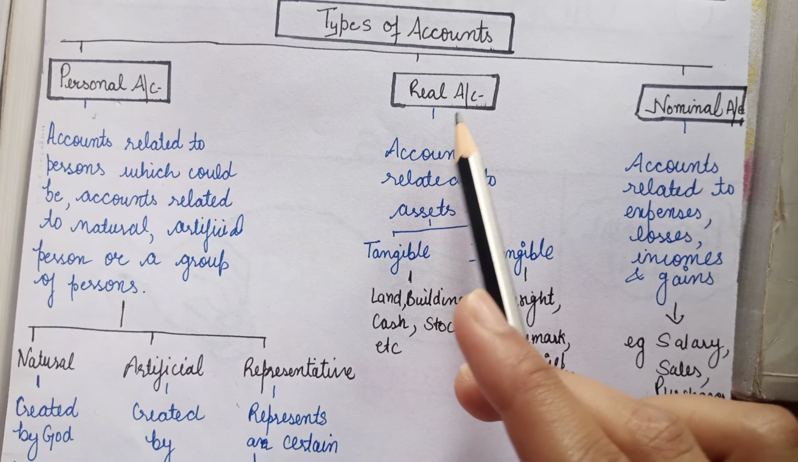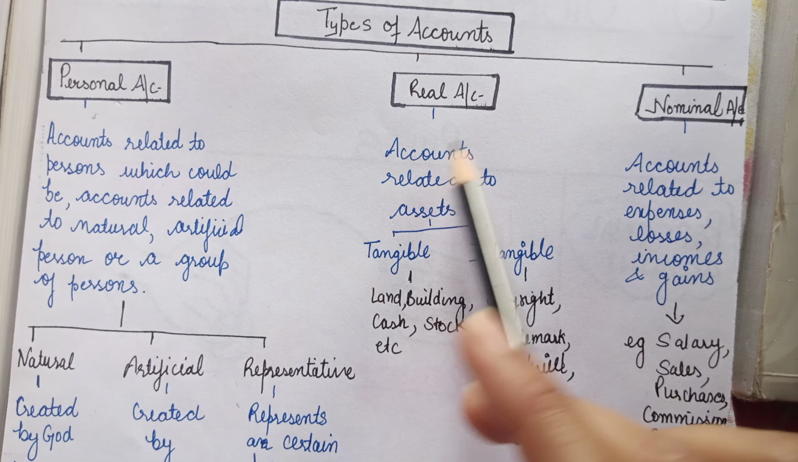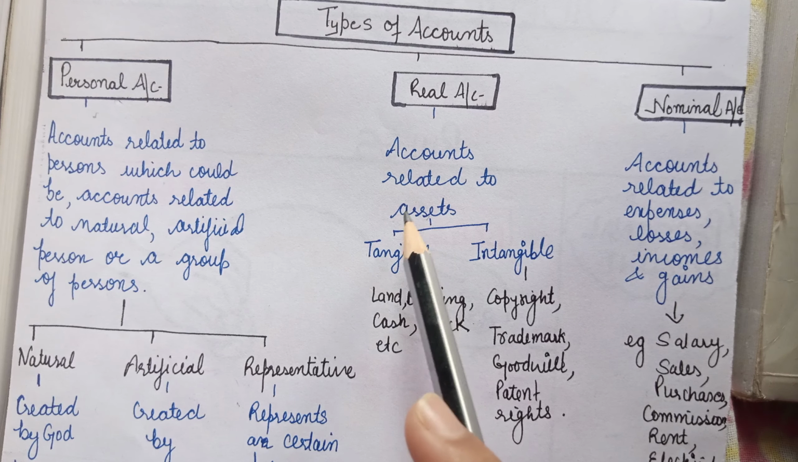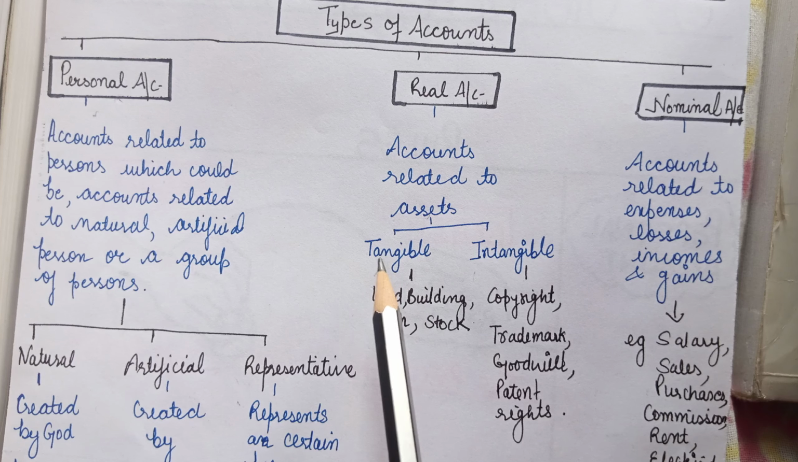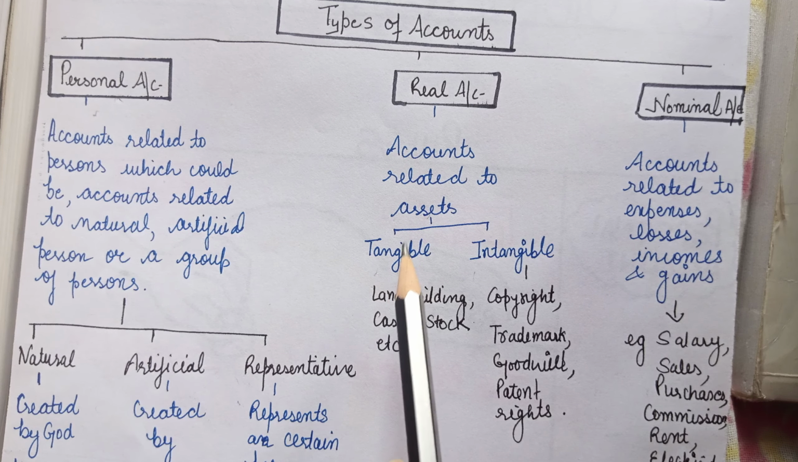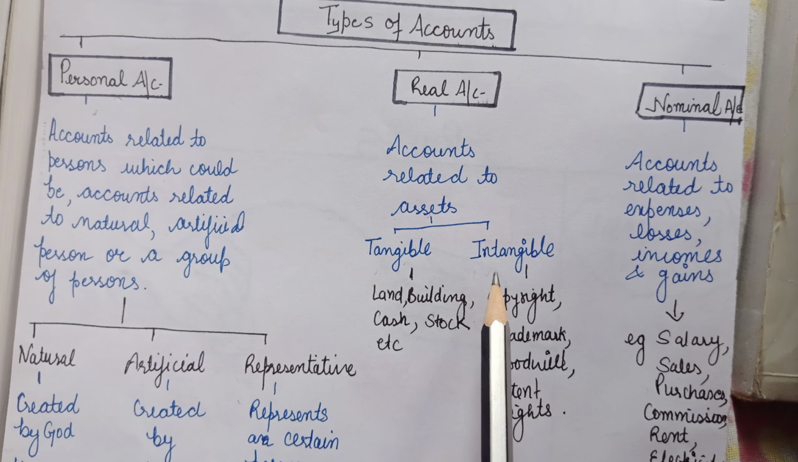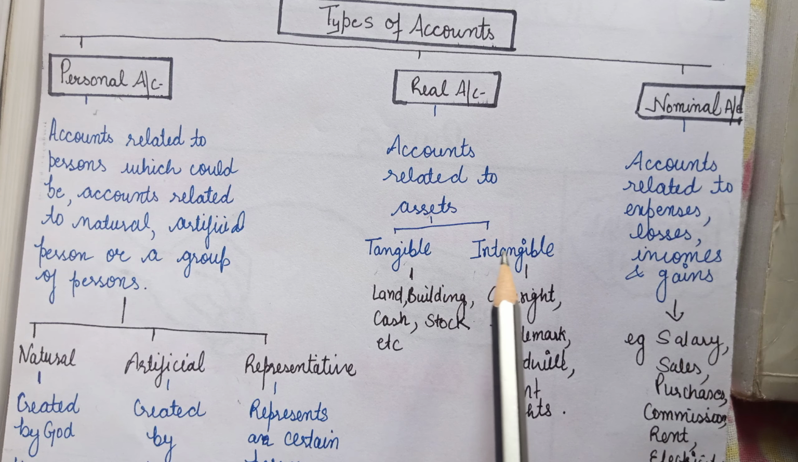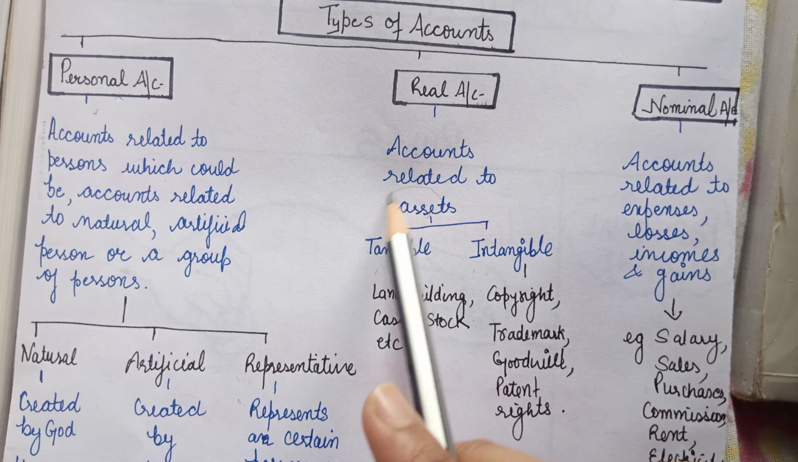Then real account is just related with assets. What do you mean by asset? The simple question is, what do you mean by asset? We have known that there are tangible assets and there are intangible assets. Assets जिनको हम touch कर सकते हैं, which we can see, but intangible assets are those assets which we couldn't see or touch.